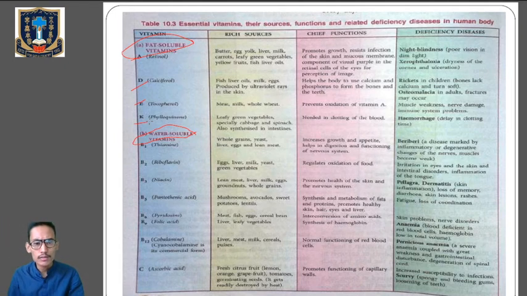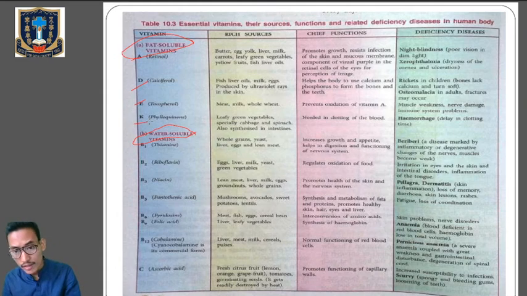Similarly, deficiency of vitamin B1, thiamine, will result in beriberi, a disease marked by inflammatory or degenerative changes of the nerves, muscles, and nerve muscles. Deficiency of vitamin B2, riboflavin, will result in irritation in eye and the skin, intestinal disorders, inflammation of the tongue. Deficiency of vitamin B3, niacin, will result in pellagra and dermatitis, skin inflammations, loss of memory, diarrhea, skin lesions. Deficiency of vitamin B5, pantothenic acid, will result in fatigue, loss of coordination. B6, pyridoxine, will result in skin problems, nerve disorders.